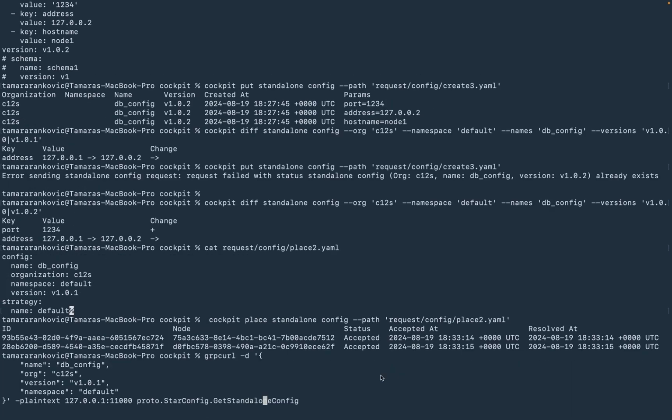Now we want to push configuration to our nodes, and as we can see, we will use the default strategy, which means the configuration will be pushed to nodes inside the swarm in a direct manner, and we can see when the configuration is delivered to the nodes.